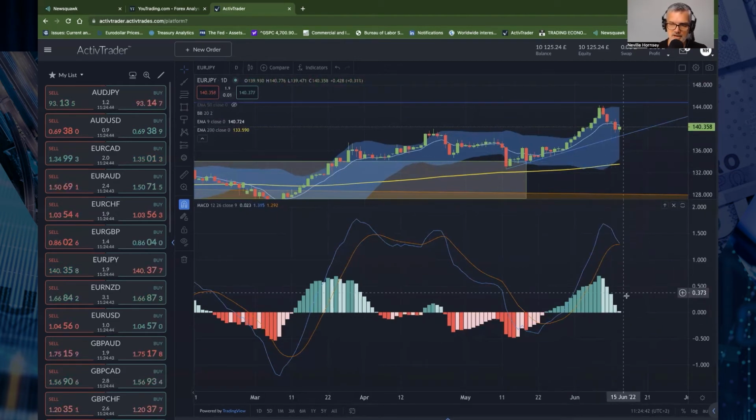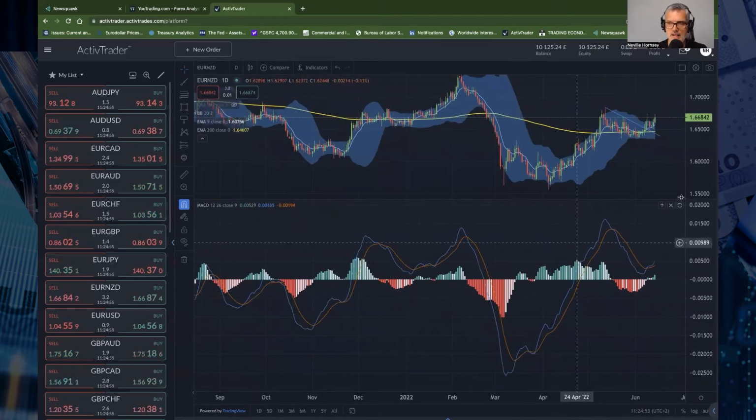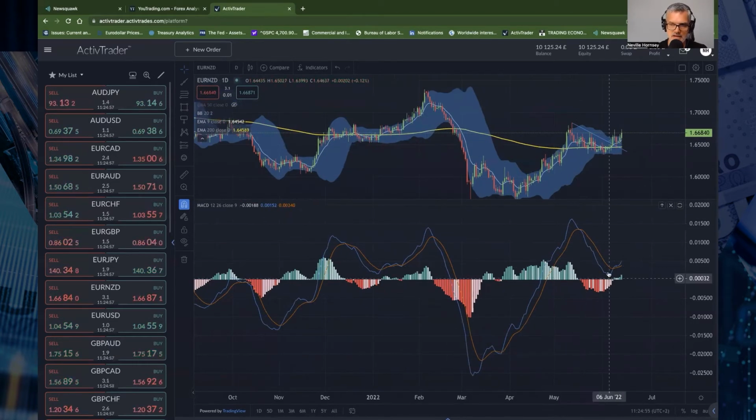The momentum in the MACD, as you can see, is compressing back down towards the signal line. It looks like they're going to cross over, and that might even become bearish. Euro versus the Kiwi, more momentum to the upside. You can see here the MACD expanding to the upside.